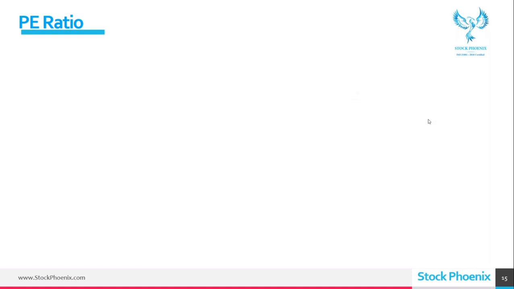Why are we going with PE ratio analysis? See, if you are buying any electronic goods and you know the right price of that particular item, and someone is telling you they are giving it at a discounted rate, like a mobile phone on Flipkart or Amazon, many are releasing offer prices, right?